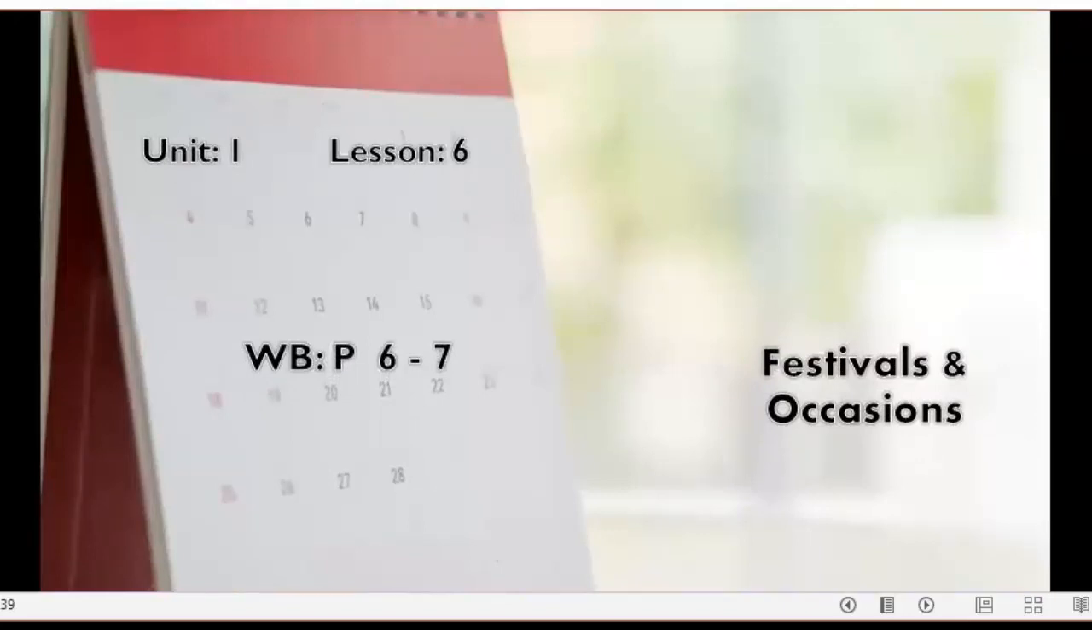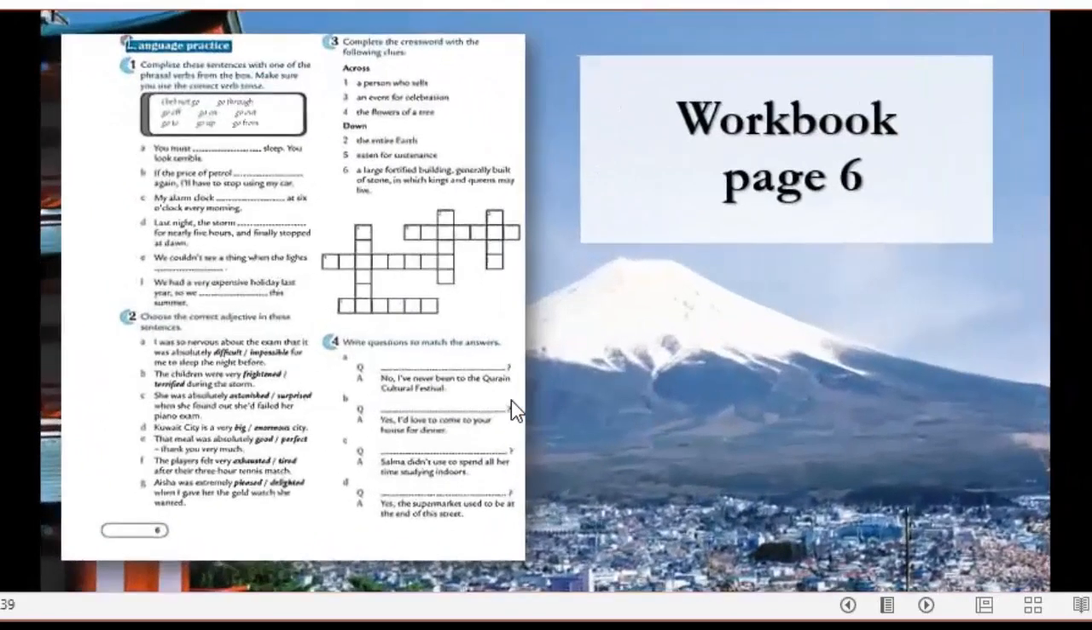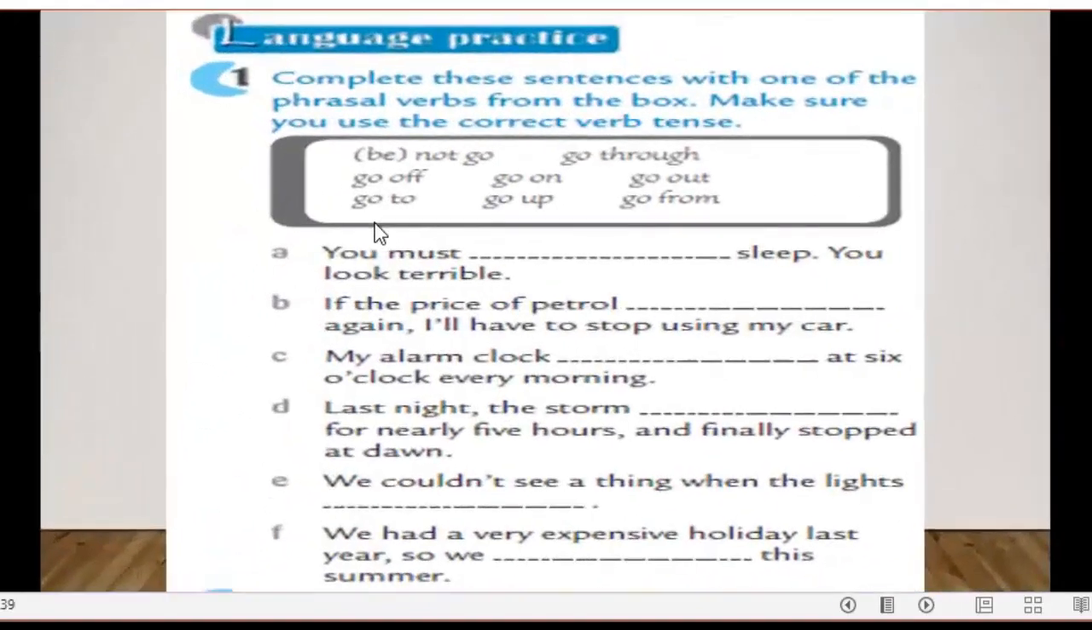Now, my dear students, please let's move and open your workbook. It's lesson 6, page 6 and 7. As you see here, we have 4 tasks on page 6. Let's start with the first one. Complete these sentences with one of the phrasal verbs from the box. Make sure you use the correct verb tense. We have go through, go off, go on, go out, go to, go up, and go without.